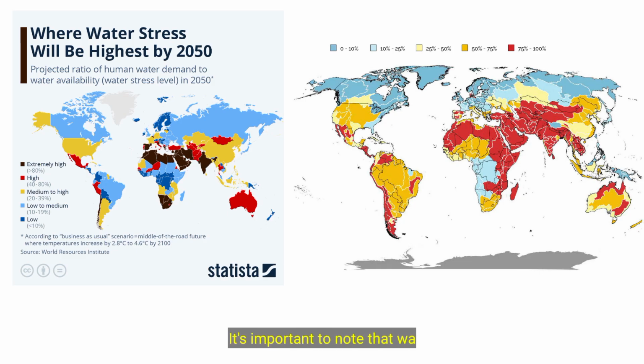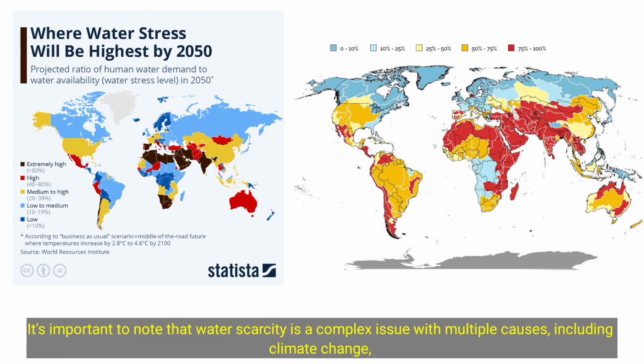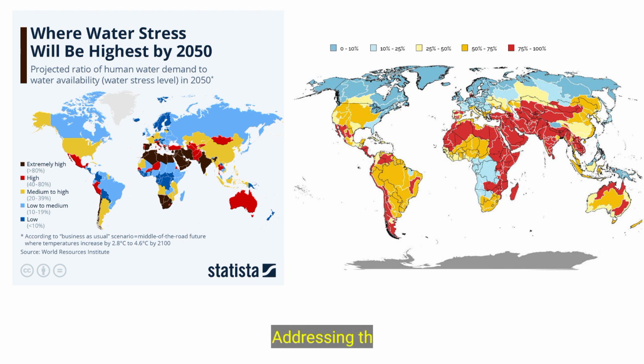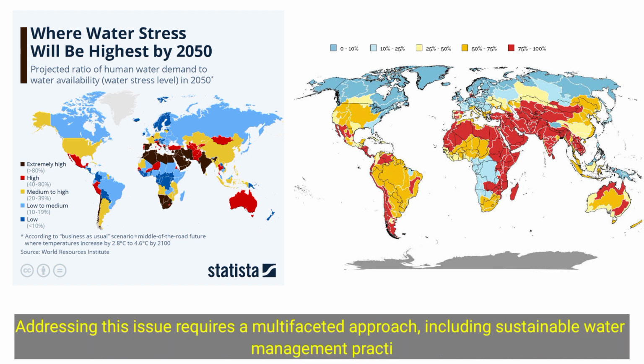It's important to note that water scarcity is a complex issue with multiple causes, including climate change, population growth, pollution, and inefficient water management. Addressing this issue requires a multifaceted approach, including sustainable water management practices, water conservation, and investment in water infrastructure.